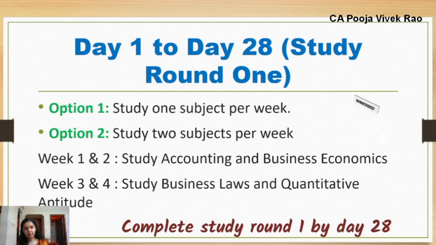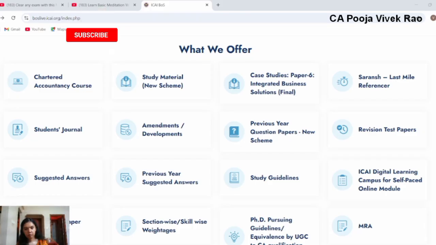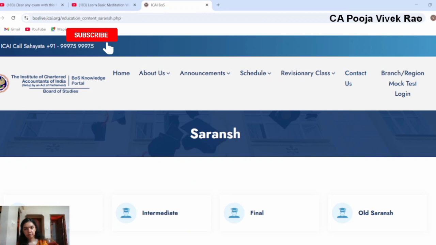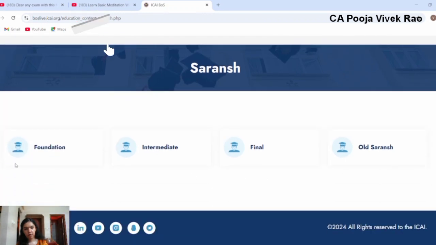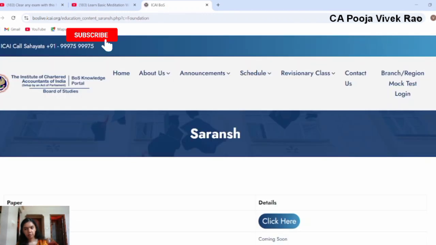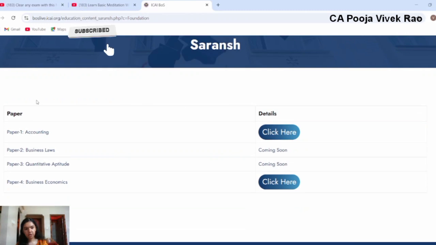You can also use Saransh, which is available on the BOS Knowledge portal. So here we have the BOS Knowledge portal. Here you can see Saransh, last mile referencer. Saransh is available for all the 3 levels. You can click here on foundation. Saransh for paper 1 accounting and paper 4 business economics is already available, and for paper 2 business laws and paper 3 quantitative aptitude will be released soon. So let's click here and check this out.